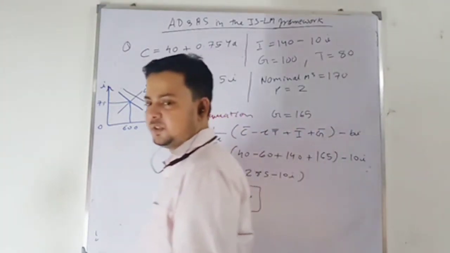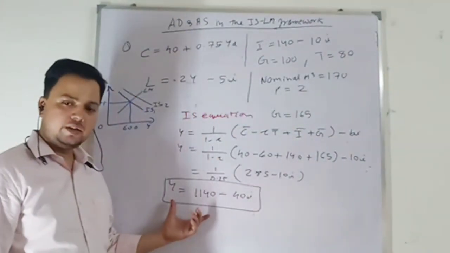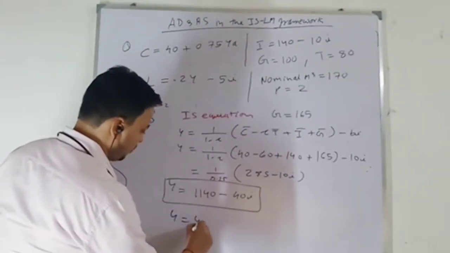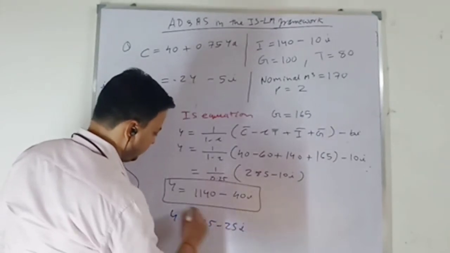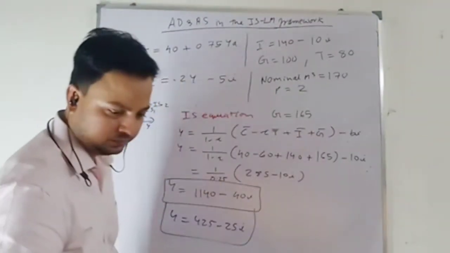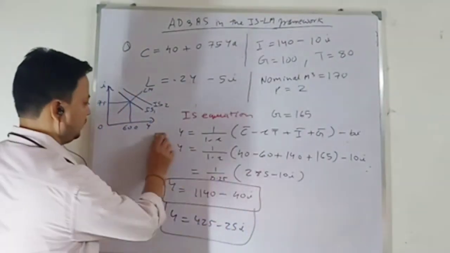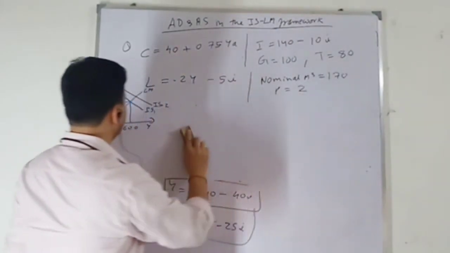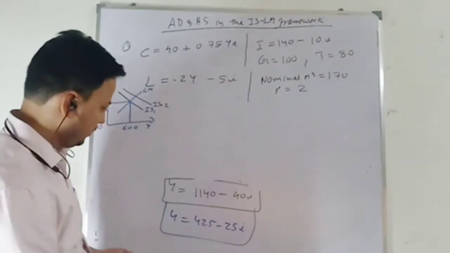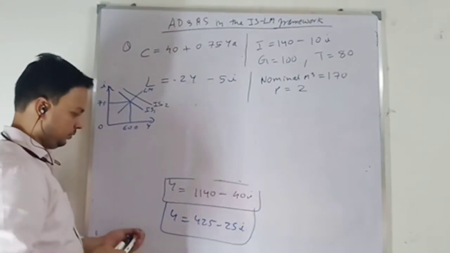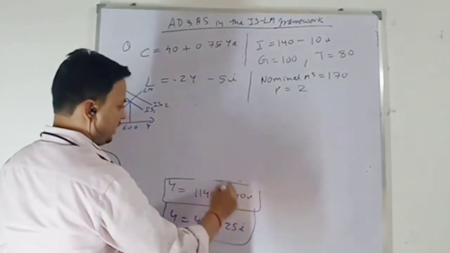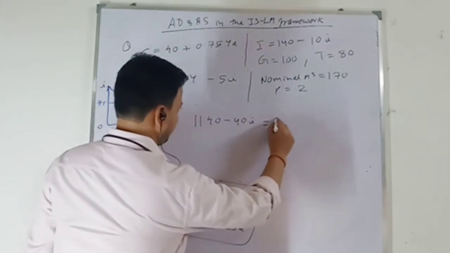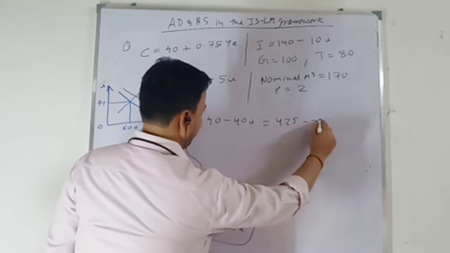Since government expenditure changes, there will be a change in the IS equation. The LM equation remains the same. So the LM equation you have y equal to 425 plus 25i. Now I will equate these two. This is my new IS equation, 1140 minus 40i must be equal to 425 plus 25i.